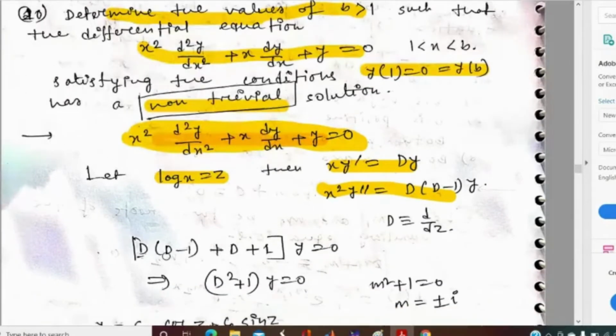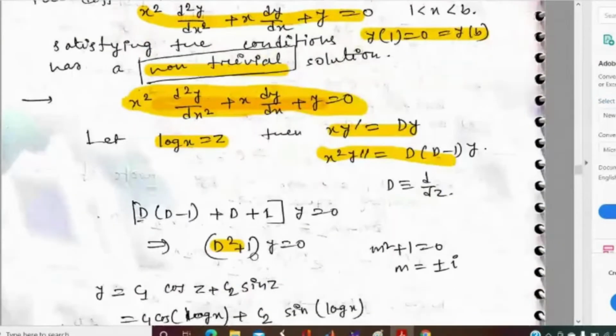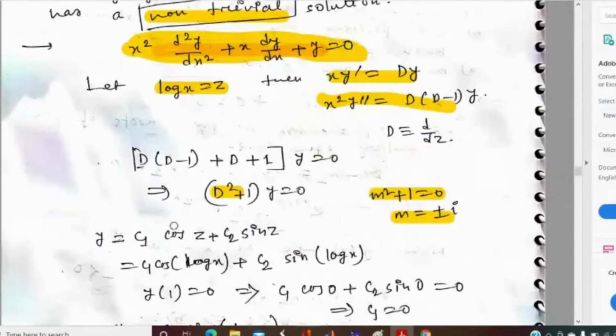After simplification, D square plus 1 equal to 0. The auxiliary equation is m square plus 1, with roots m equal to plus minus i. The solution will be y equal to c1 cos z plus c2 sin z, and the value of z is log x.